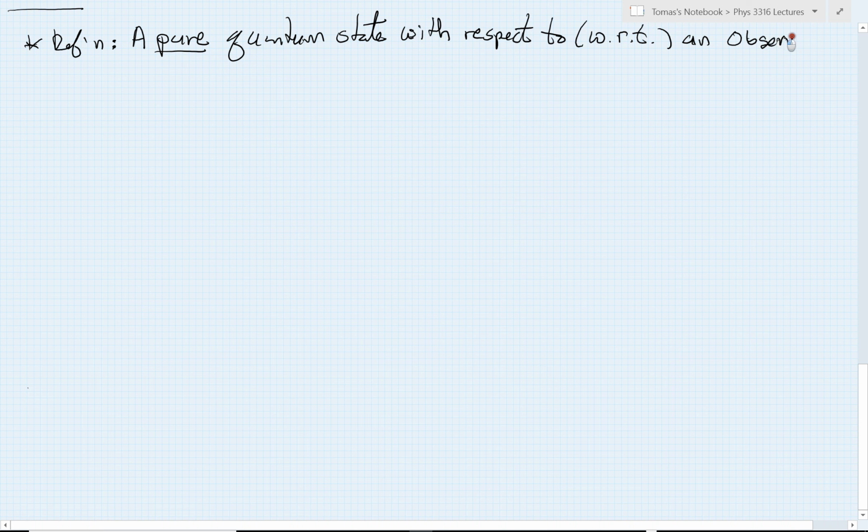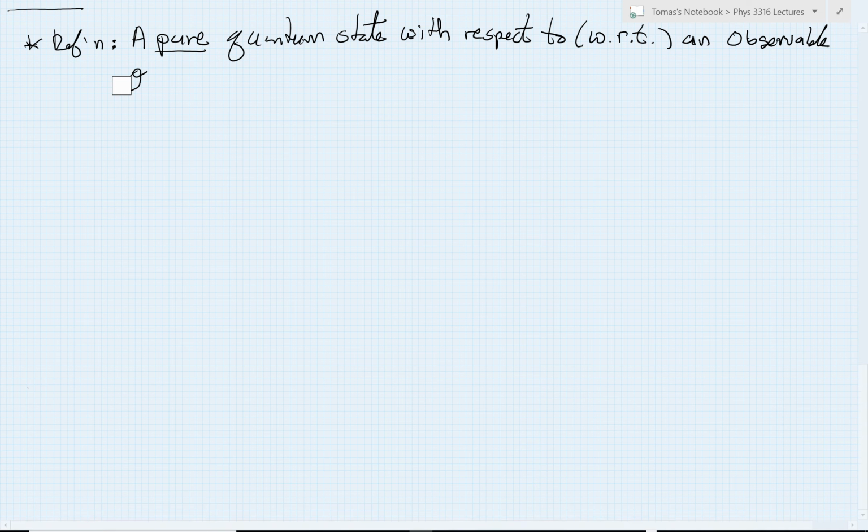And now I'm going to need a name for my observable. So my generic observable I'd like to call O for observable. For us, this could be P or X or angular momentum. It's just a generic observable. It could be the Hamiltonian. It's just a generic observable that we're thinking about.